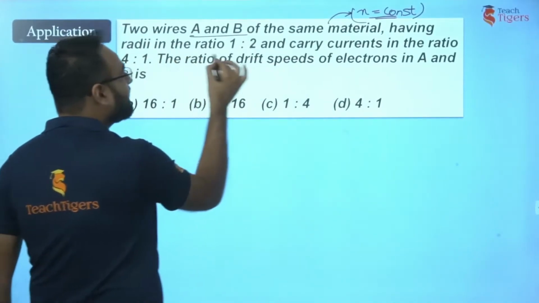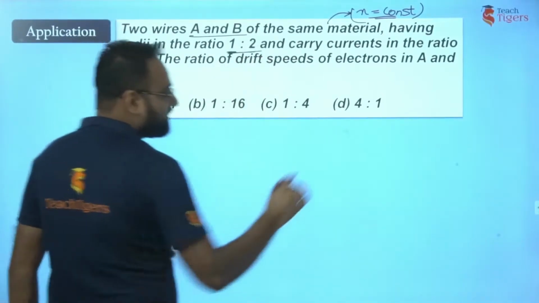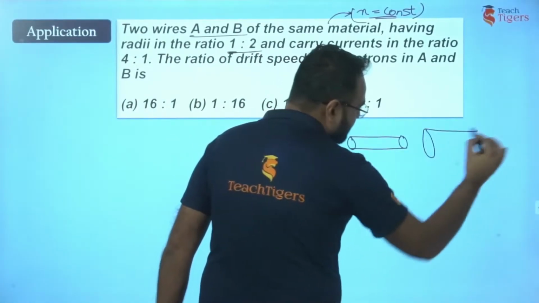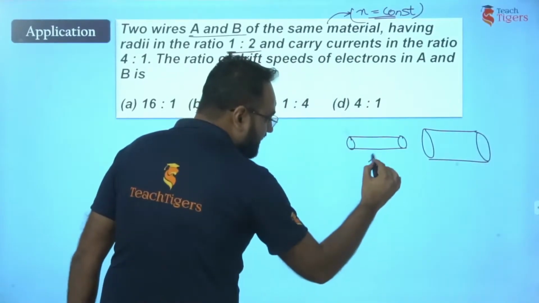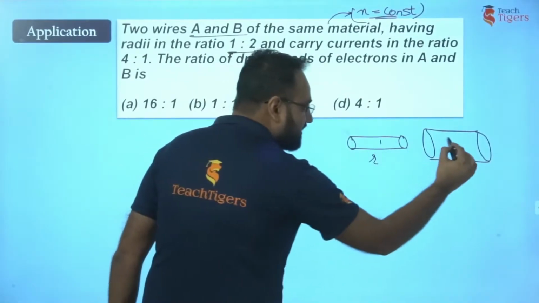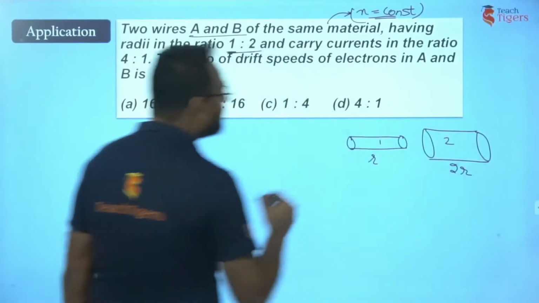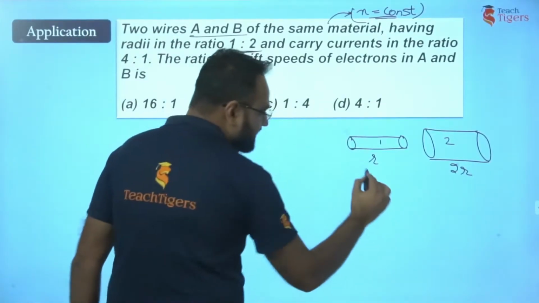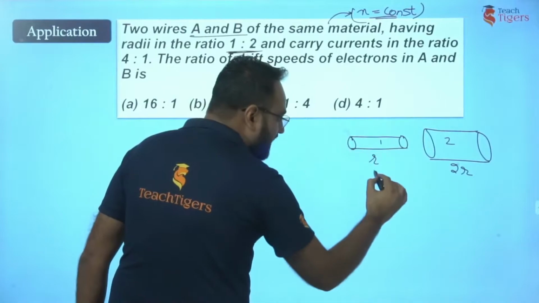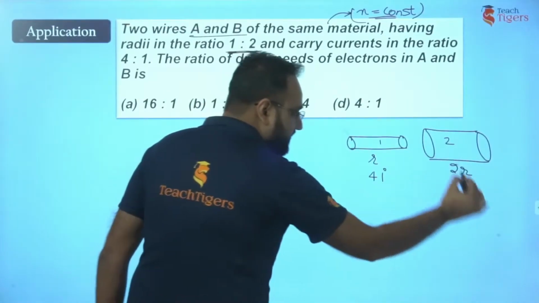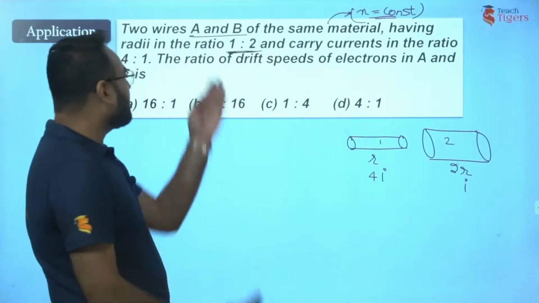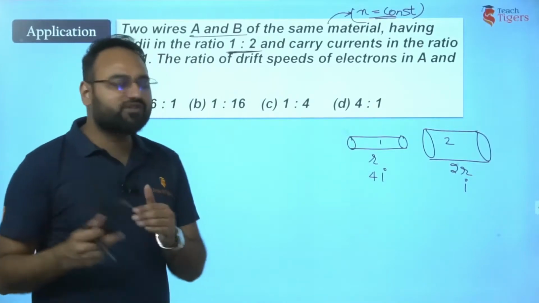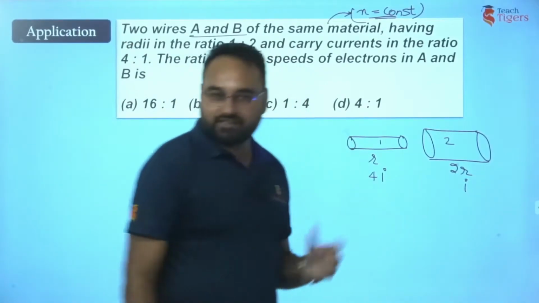Now, having radii in the ratio 1:2. There are two wires. So, this is wire 1 and another wire is this one. Say this radius is R. This is wire 1 and this is wire 2. What is the radius? This is 2R. Right? Their radii are in the ratio 1:2 and they carry current in the ratio 4:1. Say if current in this wire is 4I, then here current will be I. Because it is given in ratio 4:1, therefore I am directly writing it as 4I and I. Now you have to be smart enough here to relate such things.